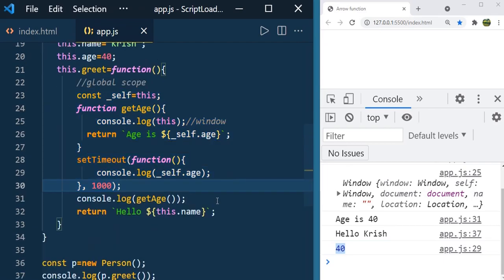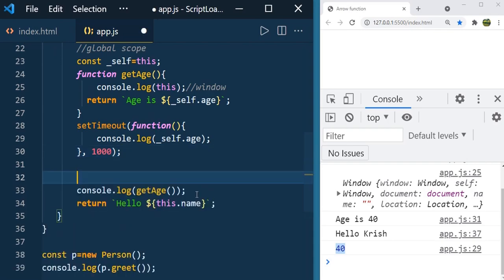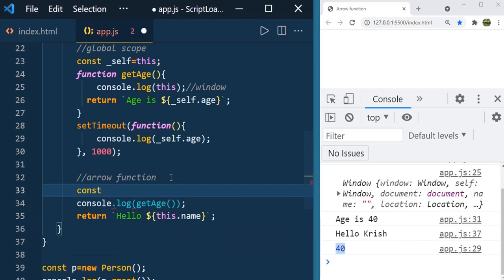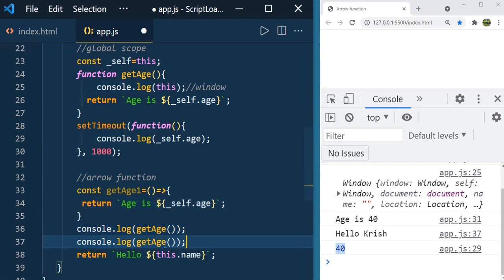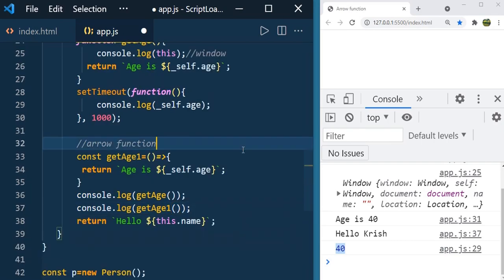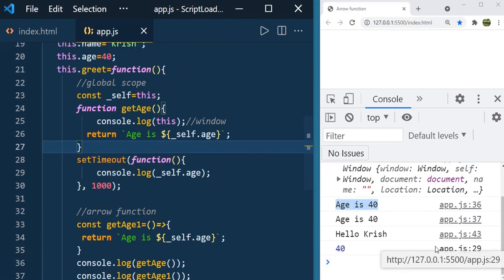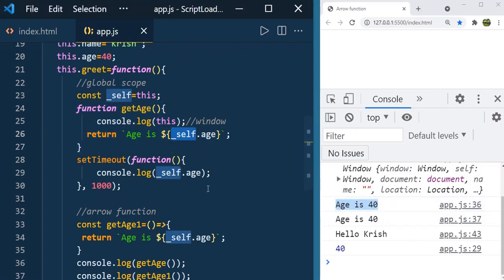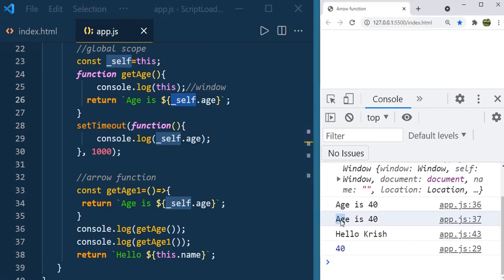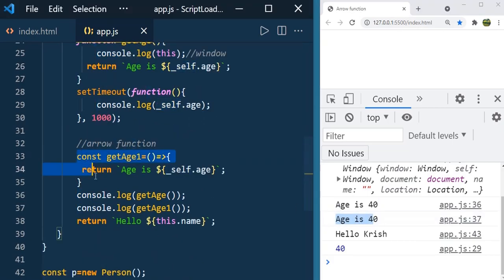Now let us use the arrow function. Here I'm going to define the arrow function: const getAge1, and write the same thing, return age with this, and let us call getAge1. Now let us see the output. The age is 40. This is coming from this function because here you used the self, and this is coming from the arrow function.